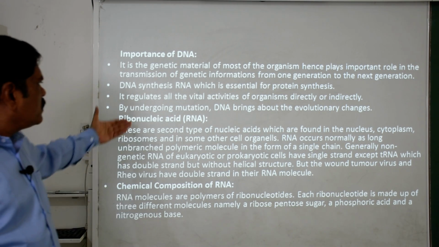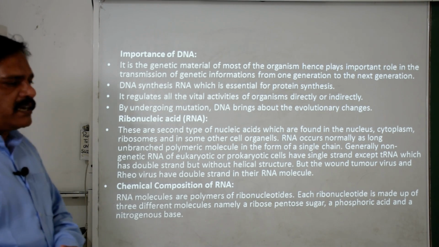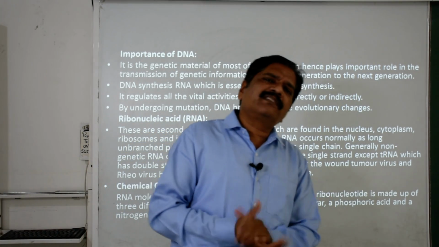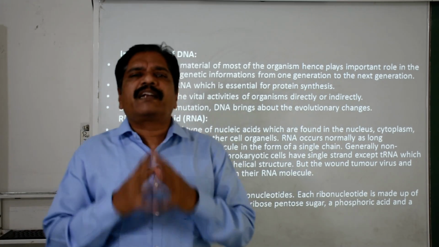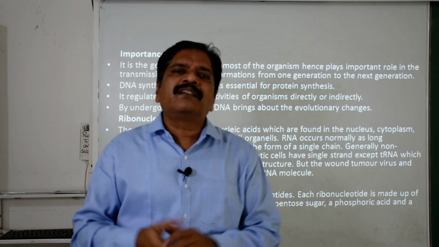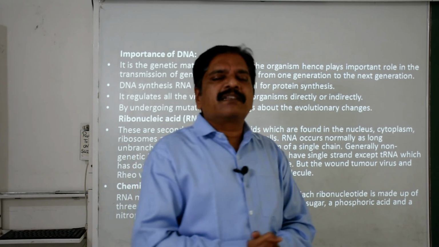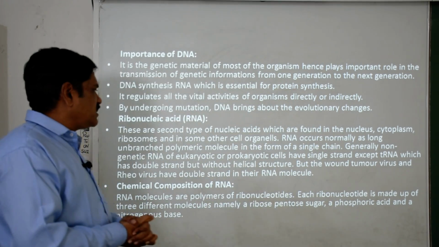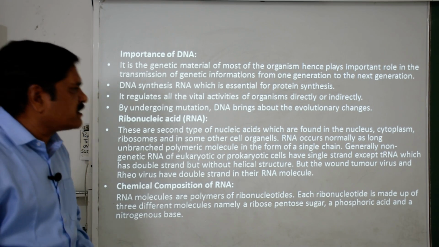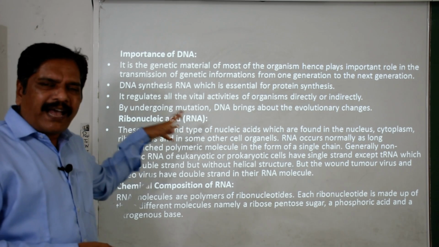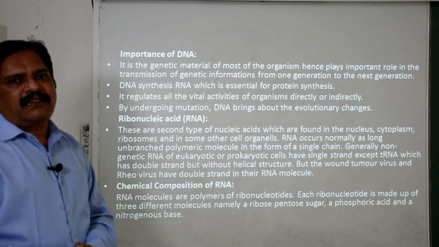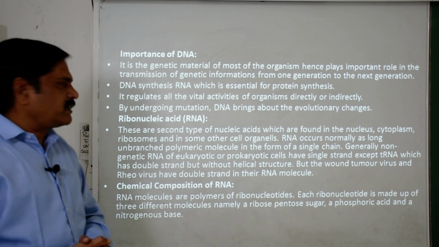Now here we are going to discuss the RNA. This is ribonucleic acid. Clear? The only difference is it is not the genetic material of most organisms. Very few plant viruses have RNA as the genetic material. Few prokaryotic cells also have their genetic material as single stranded, and few animal viruses have it double stranded, but there is no helical structure.